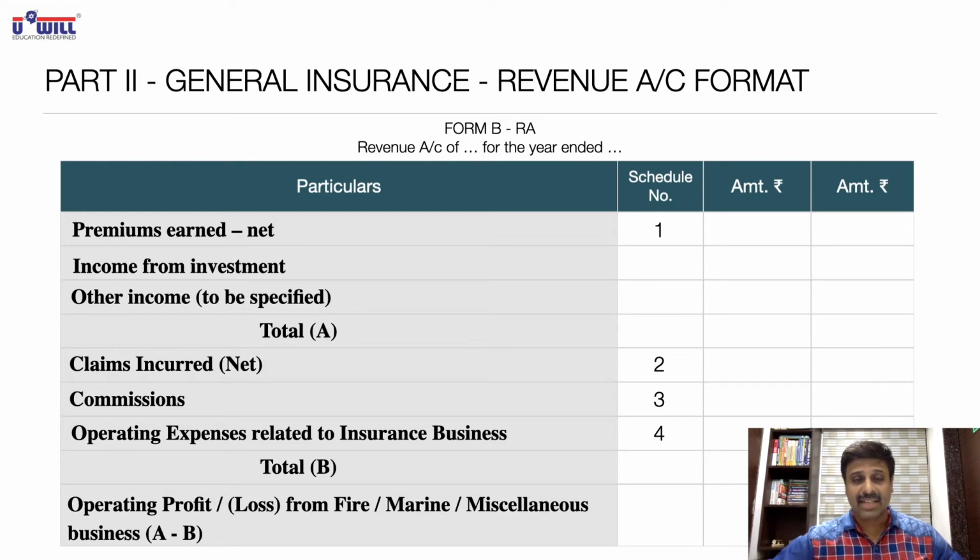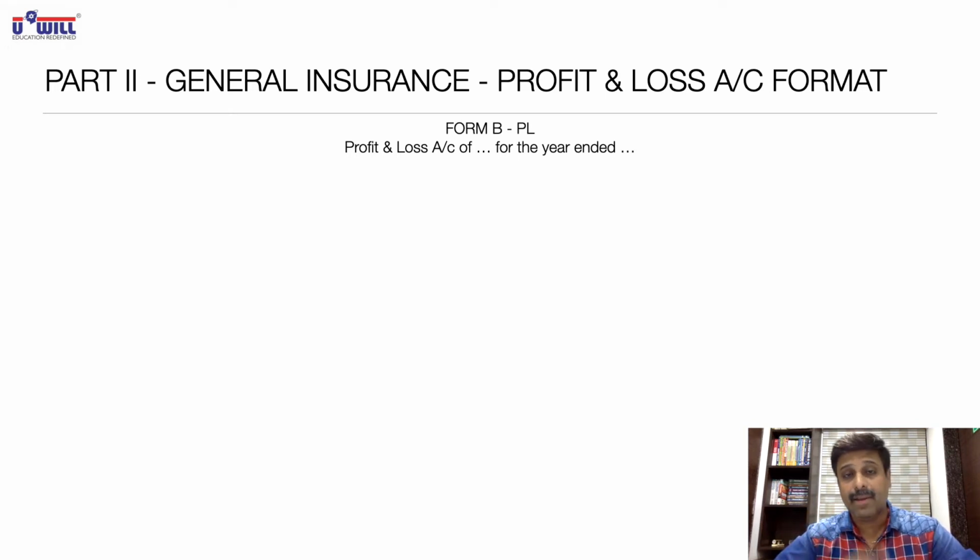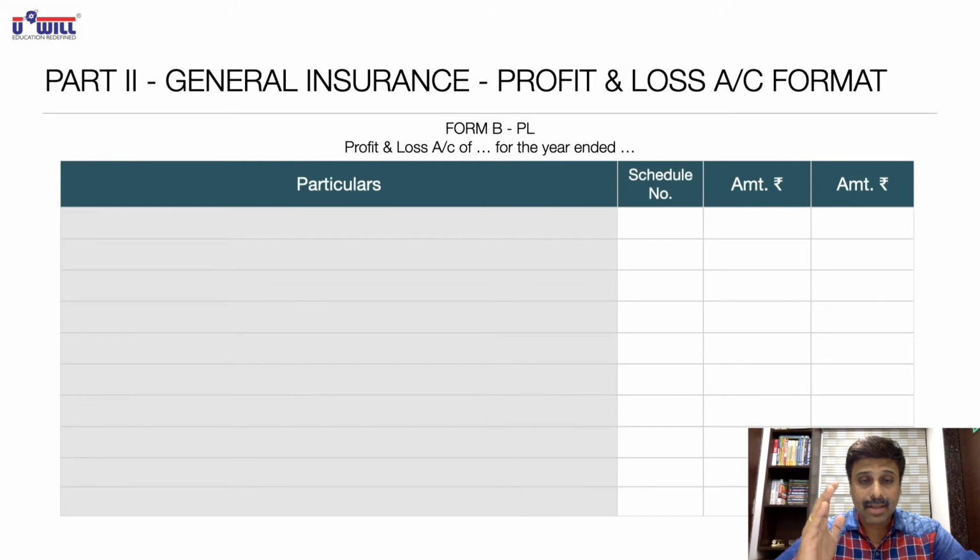Now let us understand the format of profit and loss account. Give the heading in your notebooks, Form B-PL. Profit and loss account of insurance company for the year ended. And the columns remain exactly the same: particulars, schedule number, amount and amount. Pause the video and make this format, everyone.